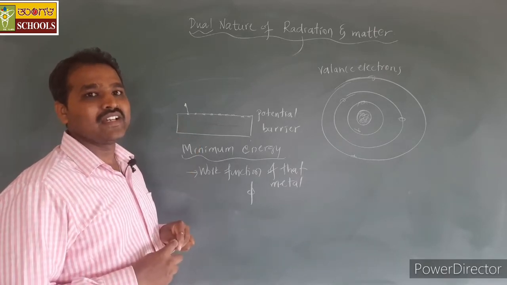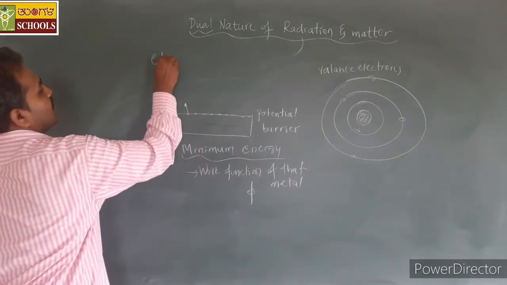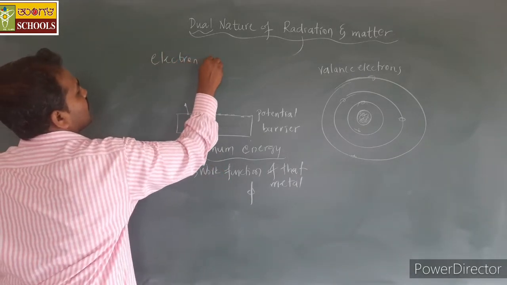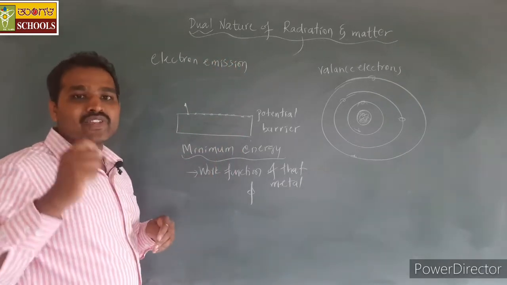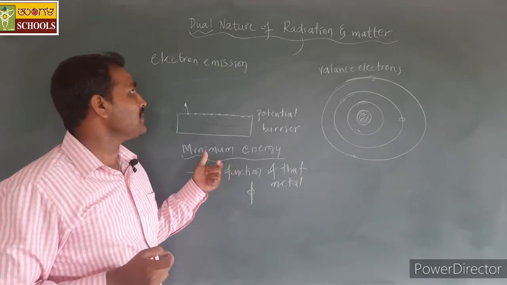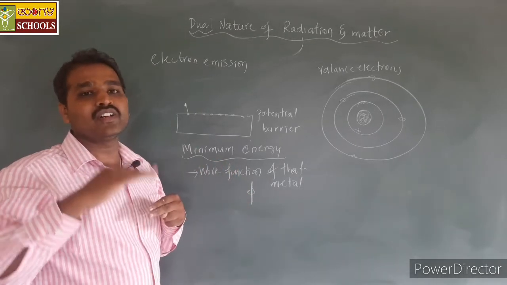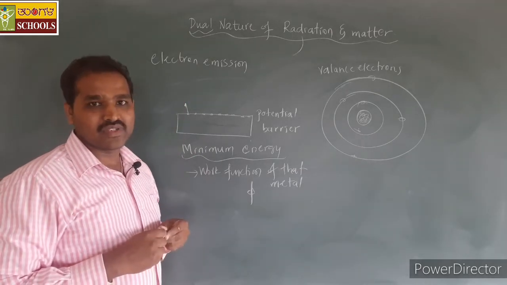This emission of electrons from the surface of the metal, we simply call electron emission.